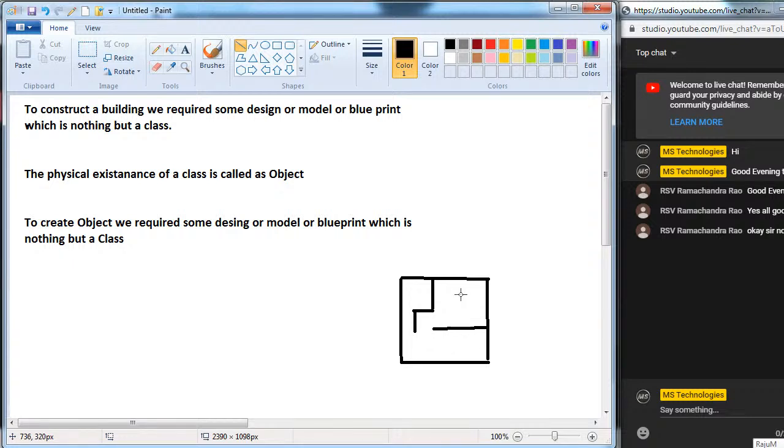See, this is the hall, this is the bedroom, this is the kitchen, like this. Some plan must be required. So where are we taking this plan? On paper we are taking this plan. This plan or blueprint or design is nothing but a class.